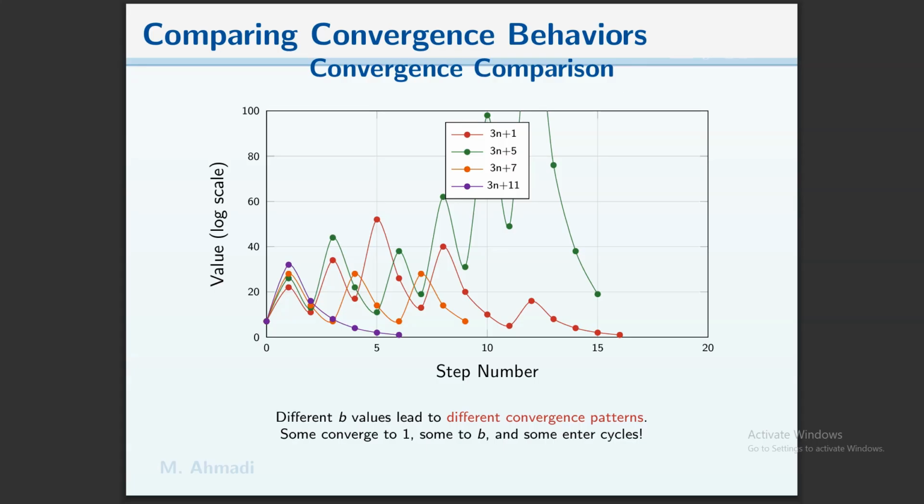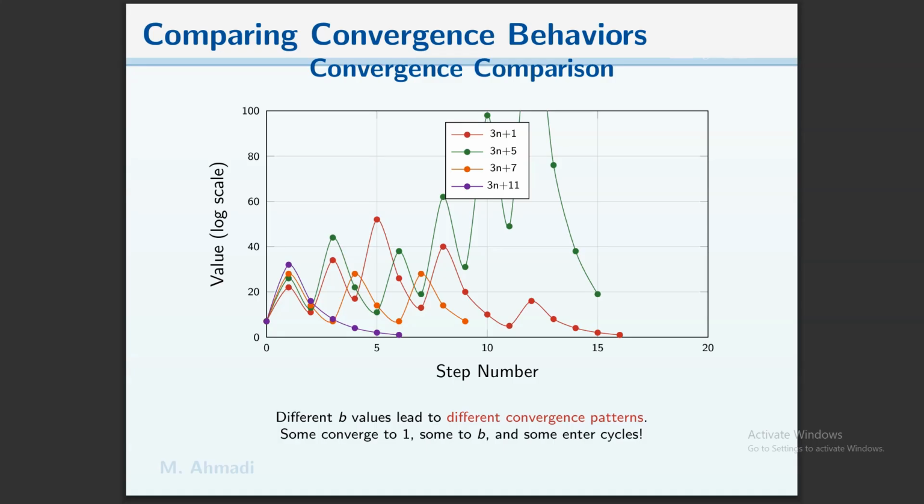Here we are going to compare the convergence behavior. In this graph, we can see the step numbers and the values in a log scale. The different families 3n+1, 3n+5, 3n+7, and 3n+11. We can see that they have different behavior.